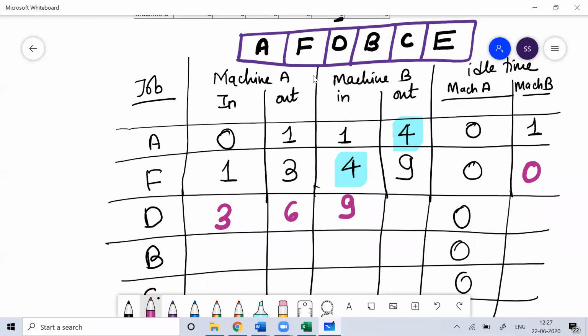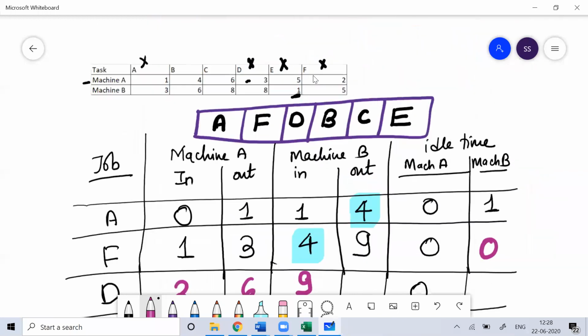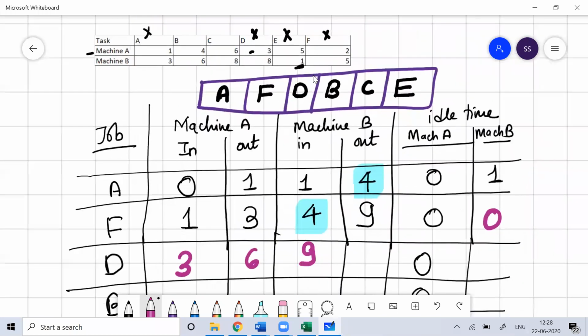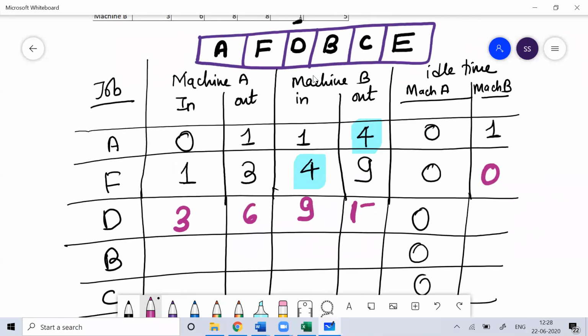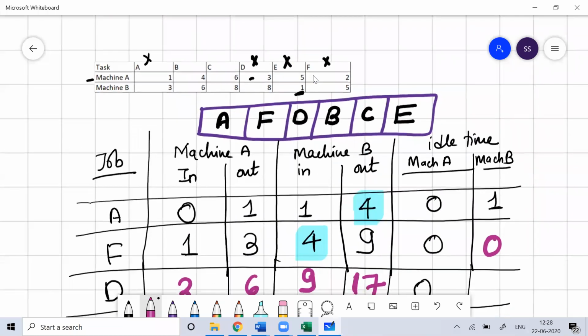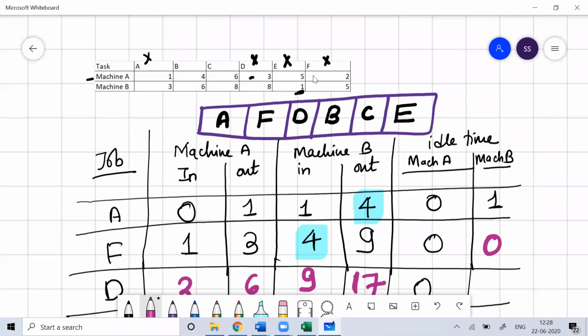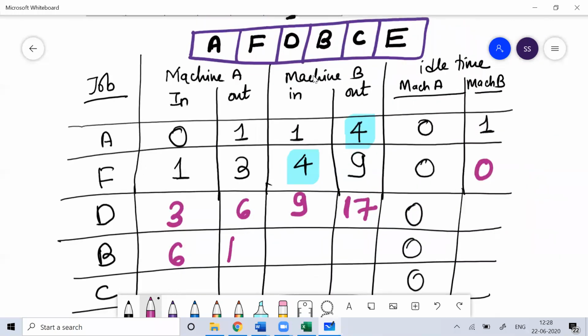Then at 9 hours the work will start on machine B for job D. How many hours does D take? 8 hours. 9 plus 8, 17 hours. Then it starts after 6 hours here, and job B on machine A is going to take 4 hours. So 6 plus 4, 10. But it cannot start because machine B is busy till 17 hours.